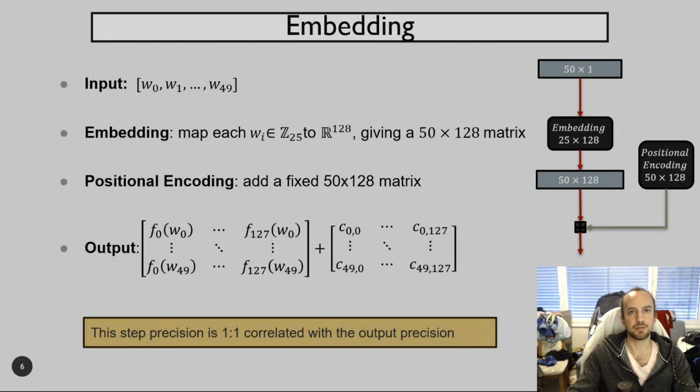The first layer, the embedding layer, was the first non-trivial challenge, especially because it turns out that its precision has close to 1:1 correlation with the output precision. So it has to be accurate. What the embedding layer does is map a vector to a matrix via a lookup table. This operation can be expressed as applying a column-wise function on a matrix that is the concatenation of copies of the input vector.